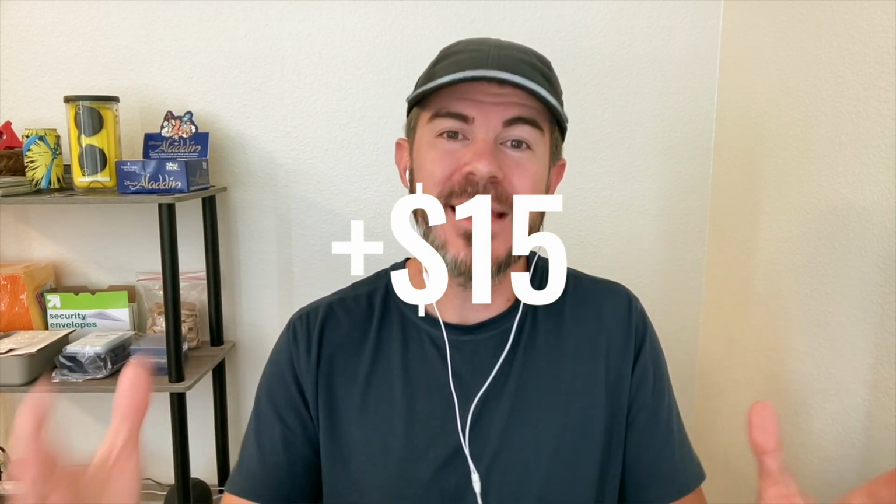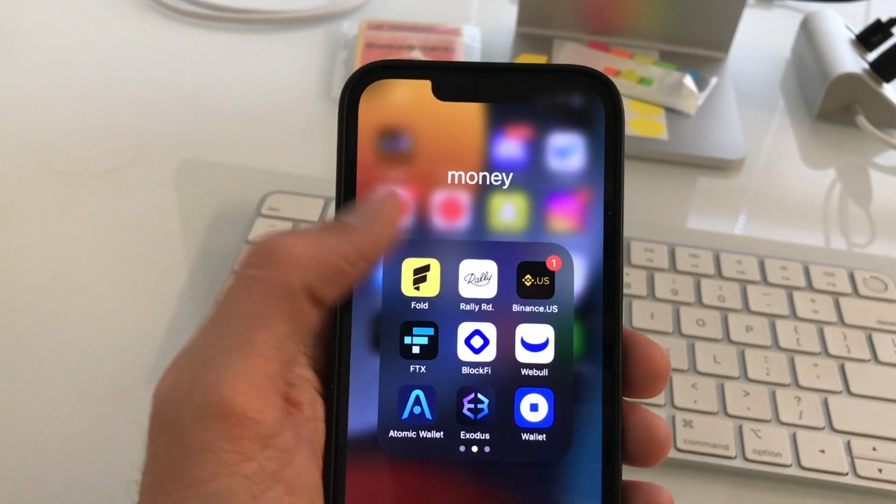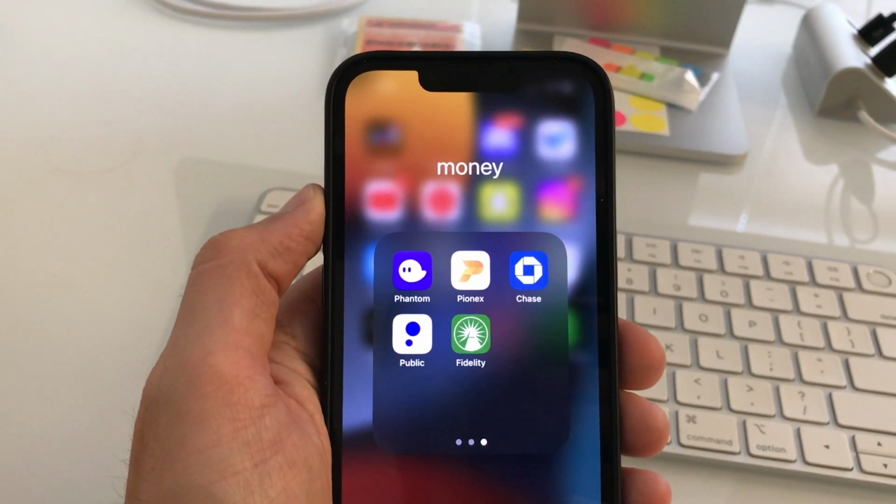Now, here's the kicker. Cash App always has a promotion for signing up that will give the inviter a little bit of money as a thank you. So if I invite someone to use Cash App, they're going to give me a little bit of money. This is the most basic form of affiliate marketing. I promote Cash App and share my link. People sign up with my link and join the app, and we both get a little bit of free money. Be sure to stick around till the end of the video where I'll share a couple of other apps where you can also earn passive affiliate income.